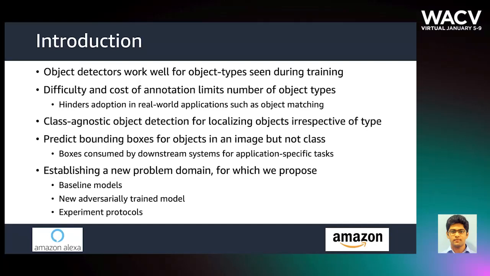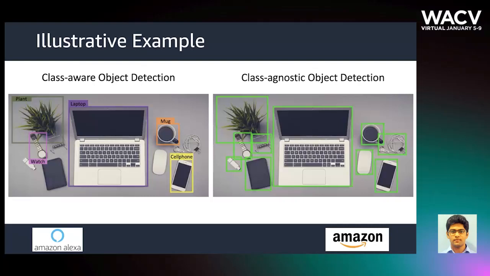In this work, we established this new field and proposed baseline models, a new adversarially trained detection model, and experiment protocols for benchmarking current and future research. Here is an illustrative example. A class-aware model detects only known objects, but an agnostic one should detect all.